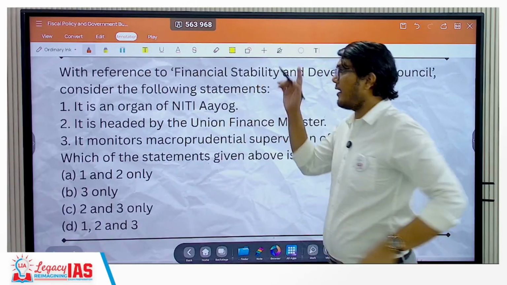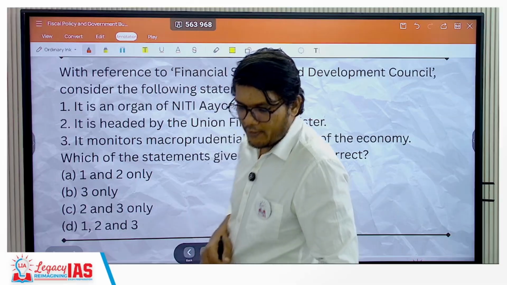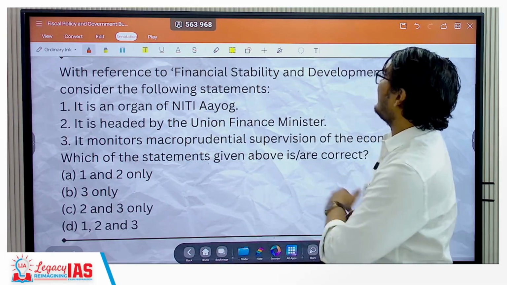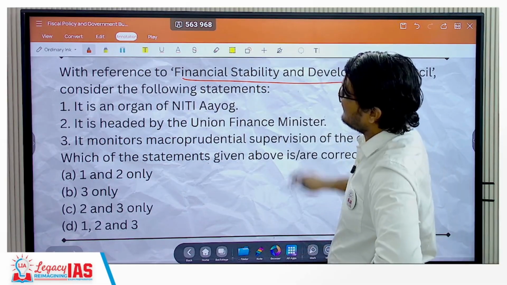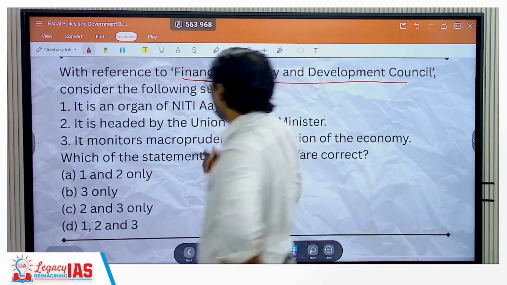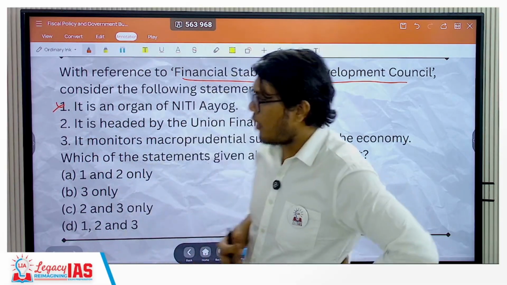Next question, again asked in 2016 itself. The question says, with reference to the Financial Stability and Development Council, consider the following statements. Number 1, it is an organ of Niti Aayog. That is absolutely incorrect. It's not an organ of the Niti Aayog.